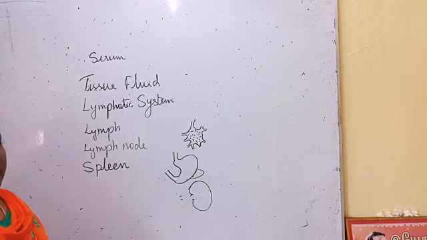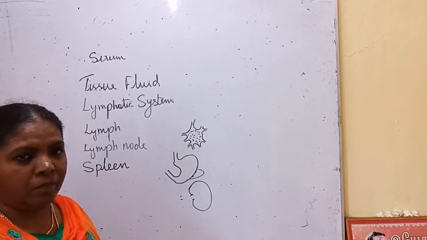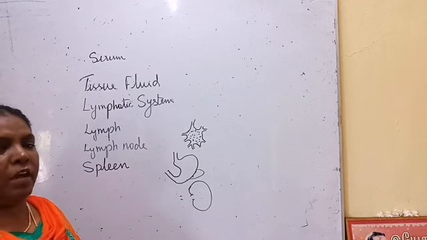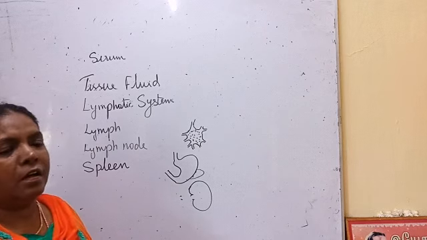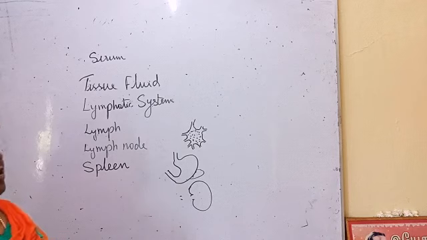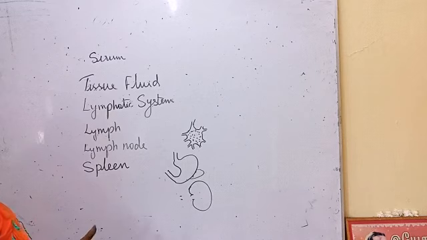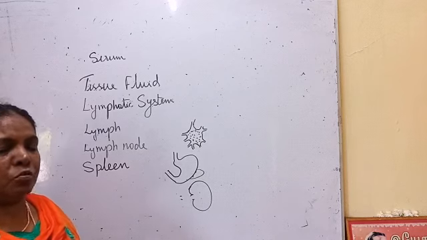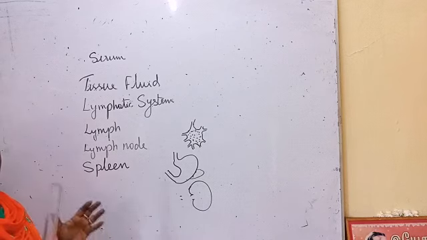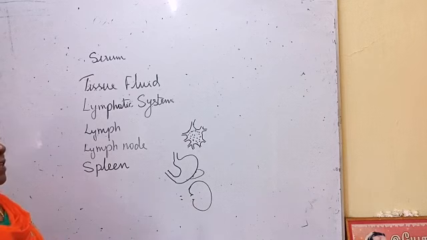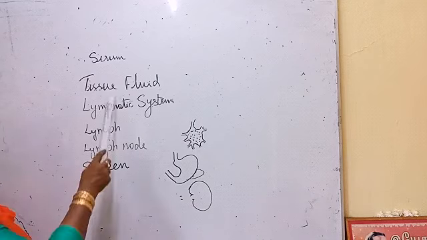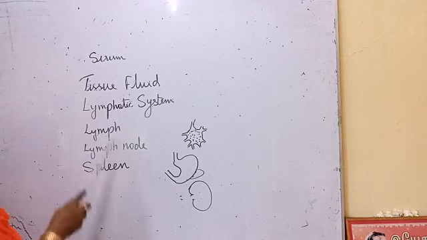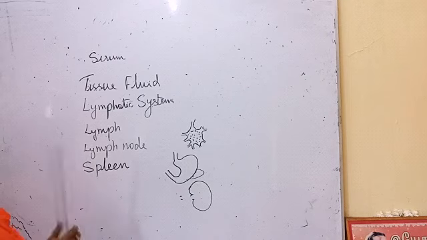Next, tissue fluid. Some of the plasma and WBC comes out through the capillaries and occupies the space between the body tissues. This fluid is called tissue fluid. From here all the cells get nutrition and oxygen, and they give their metabolic waste to this tissue fluid. Some of the tissue fluid is reabsorbed by the blood vessels, but most of it enters another system called the lymphatic system, in the lymph vessels.